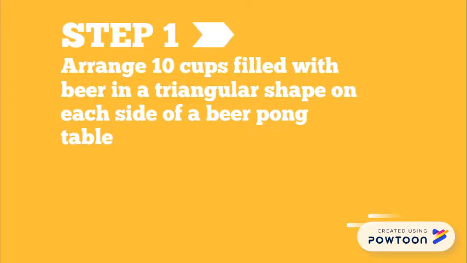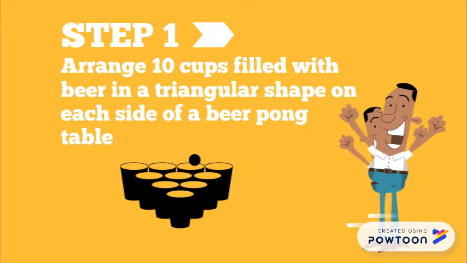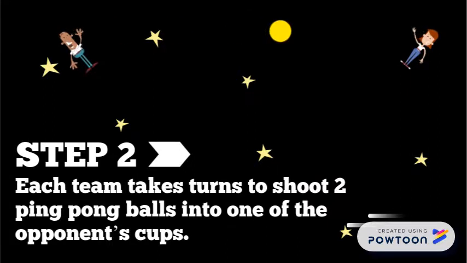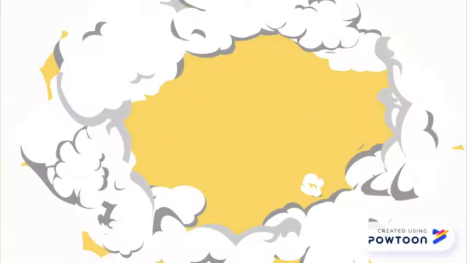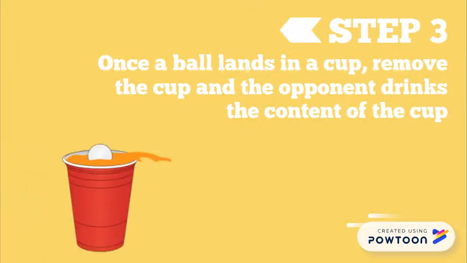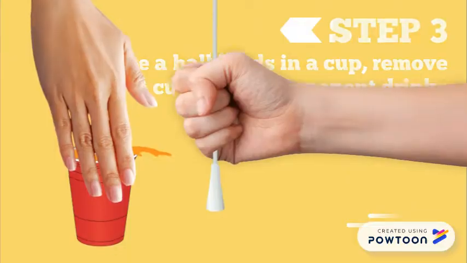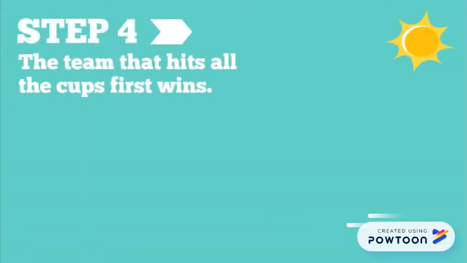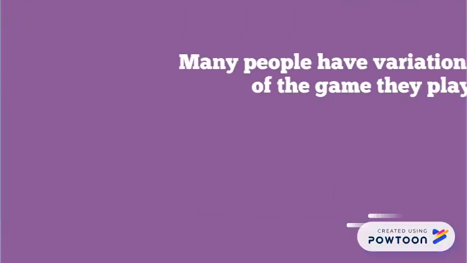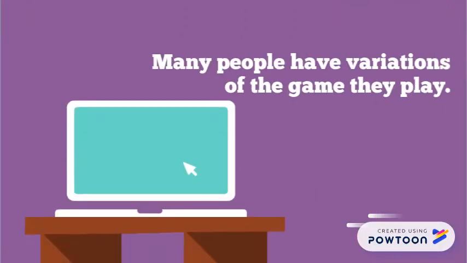Step 1. Arrange 10 cups filled with beer in a triangular shape on each side of a beer pong table. Step 2. Each team takes turns to shoot 2 ping pong balls into one of the opponent's cups. Step 3. Once a ball lands in a cup, remove the cup, and the opponent has to drink the contents of the cup. Step 4. The team that hits all the cups first, well, they obviously win the game. But many people have variations of the game they play, so you should ask first, what rules are in effect?